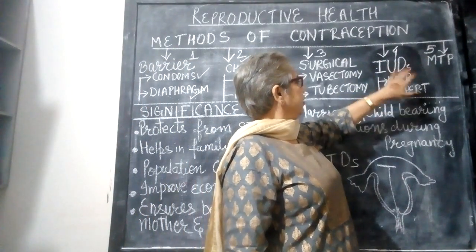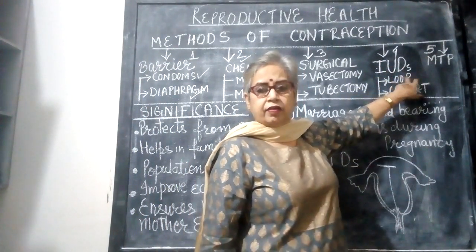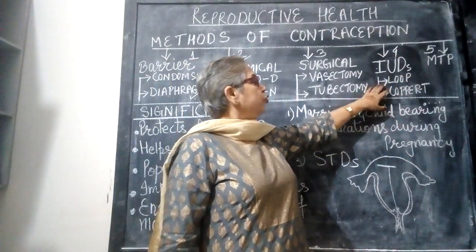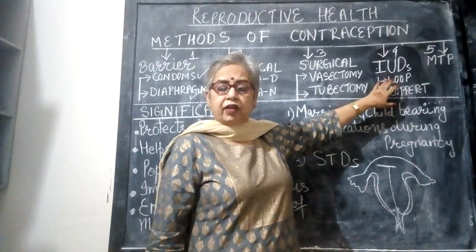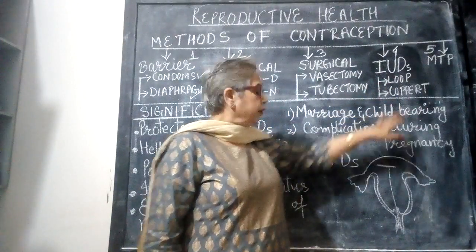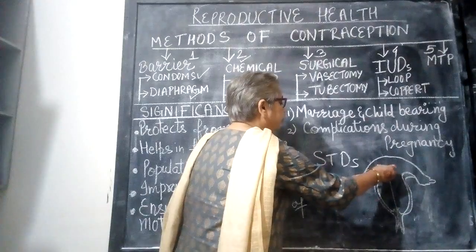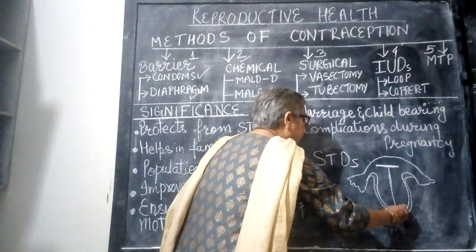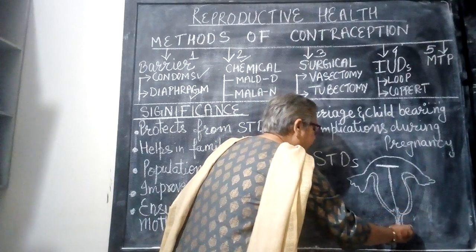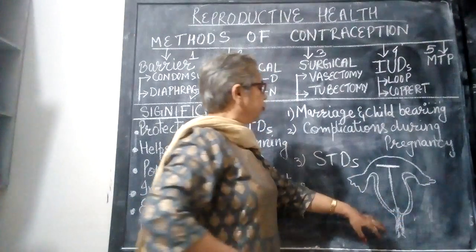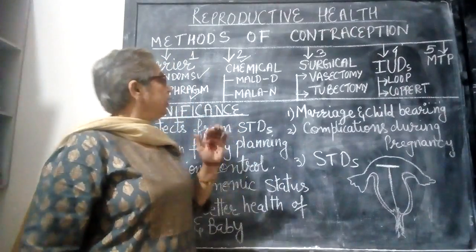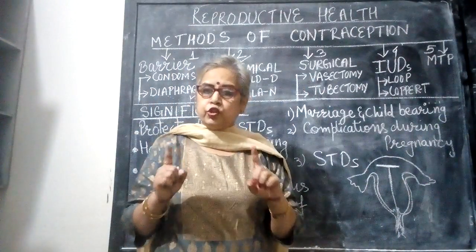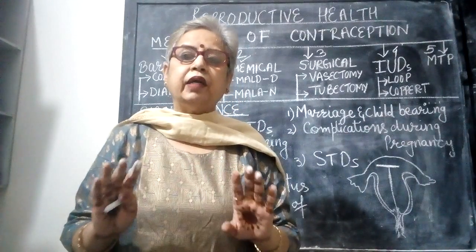Then the fourth method is intrauterine devices or intrauterine contraceptive devices. This is used by females. This is a device called loop or copper T. Now copper T is like this, it is fitted in the uterus. It has a tube-like structure, and then the threads are there which hang through the vagina. The major difference between methods 1, 2 and 3 and this one is that in the first three the fusion of egg and sperm cannot take place.